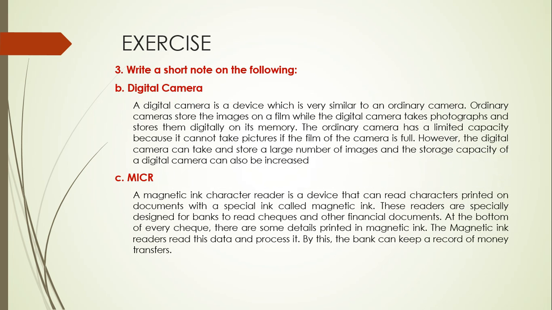Digital camera. A digital camera is a device which is similar to an ordinary camera. Ordinary cameras store the images on a film, while the digital camera takes photographs and stores them digitally in its memory. The ordinary camera has a limited capacity because it cannot take pictures if the film of the camera is full. However, the digital camera can take and store a large number of images, and the storage capacity of a digital camera can also be increased. In a digital camera we can insert our memory card too. We can connect the digital camera with the computer, and the storage of the computer can be used as the storage of the digital camera.